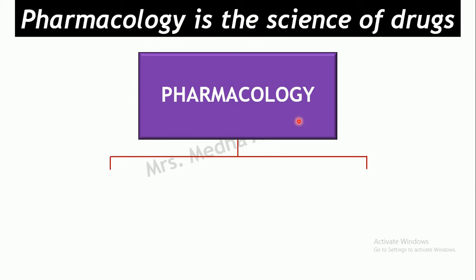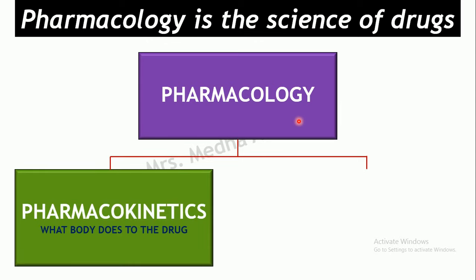As you are all aware, basically this subject is divided into two aspects. The first one is pharmacokinetics, that is, what the body does to the drug. A drug is a xenobiotic, a foreign substance. Once it enters the body, what exactly is your body doing with that drug, how is it handling it?